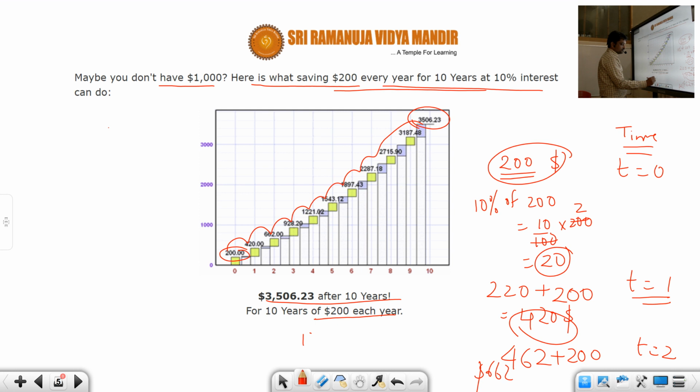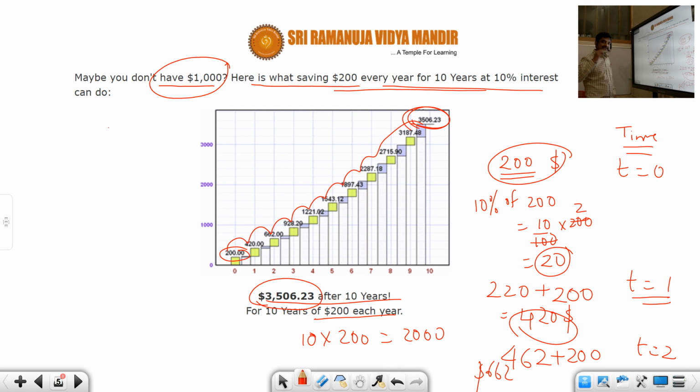So $200 may look like a small amount, but if you invest it regularly, if you save regularly, at the end of the 10 years you'll find $3,506. So that is a huge amount again. Okay, so in case you don't have $1,000, just a small amount, you could save it recurringly, and you'll find its advantages. I mean, there are many advantages which you can use at a later stage.